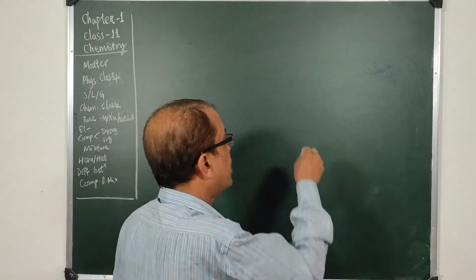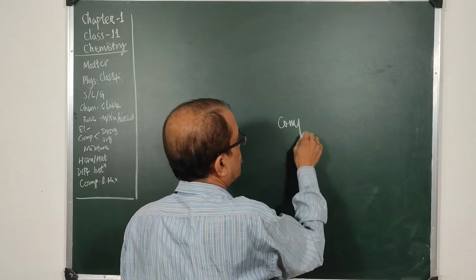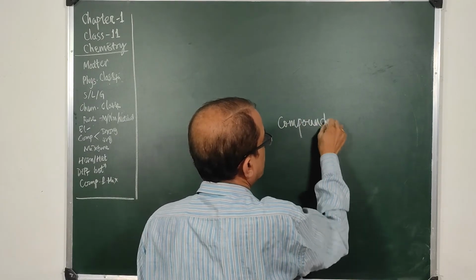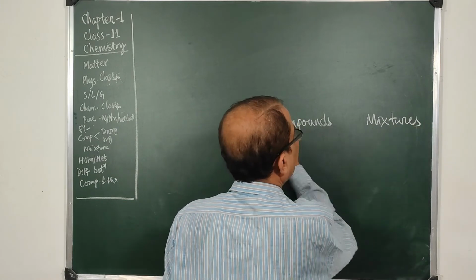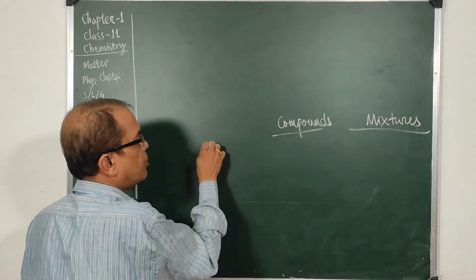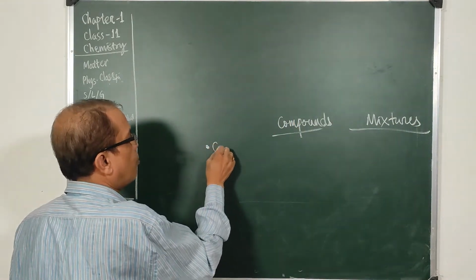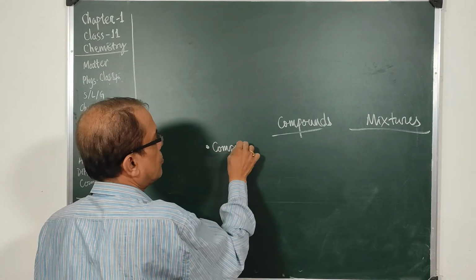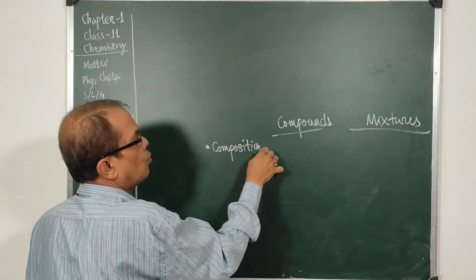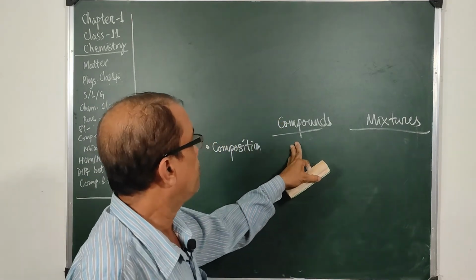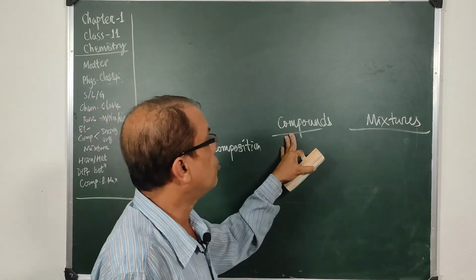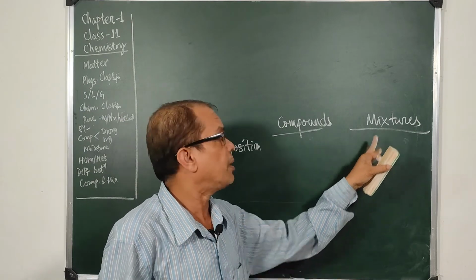So when we compare compounds and mixtures, we can take a set of different parameters. First thing, composition. What are the things they have in compounds and in mixtures? There are fixed things to form a compound, but any two things can make a mixture.